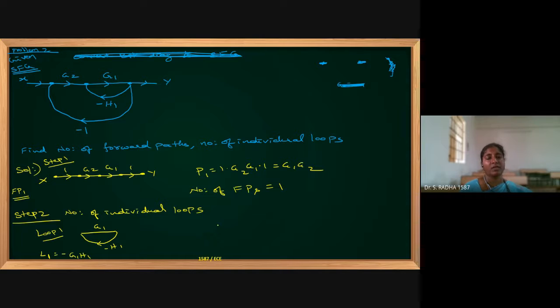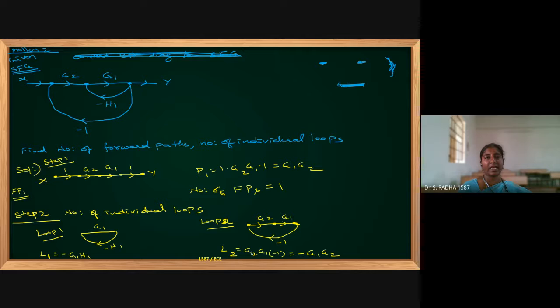I have one more loop also here. I can travel with G2, then G1, then coming back like this with the minus 1. This is the second loop. L2 is G2, G1 into minus 1, which is minus G1 G2.